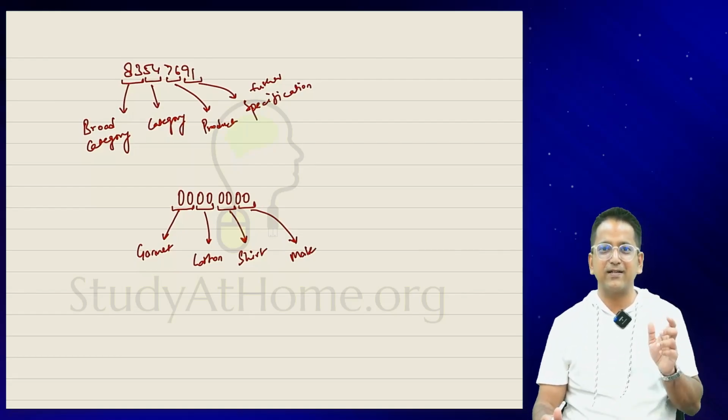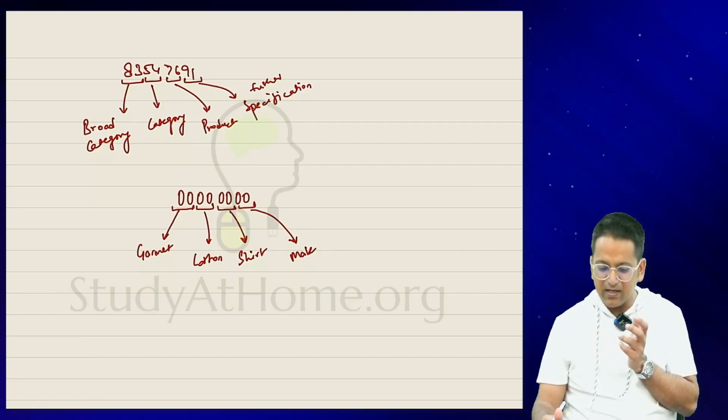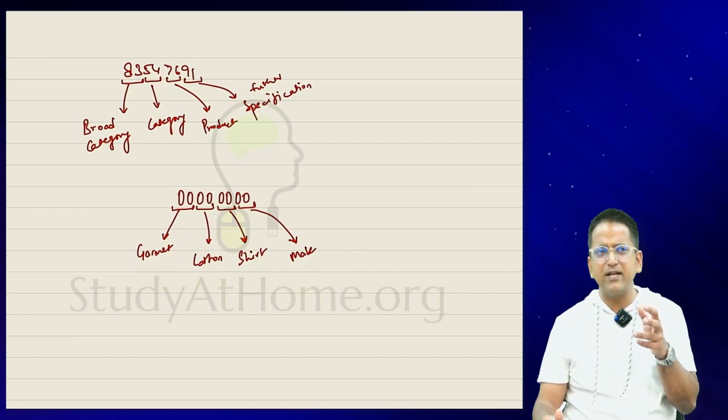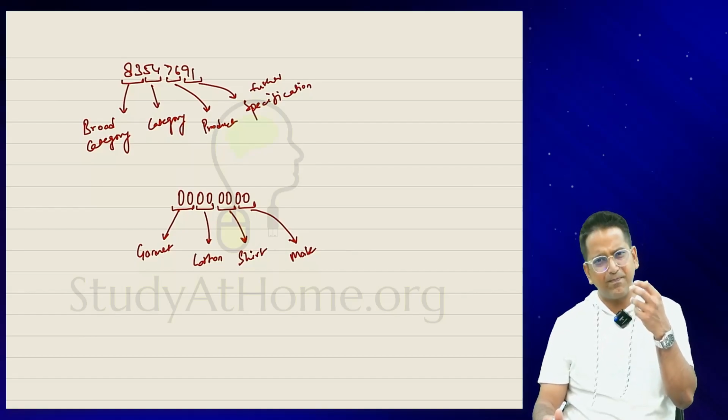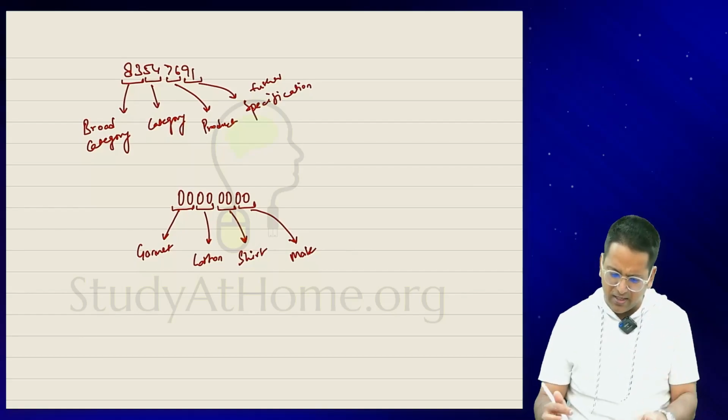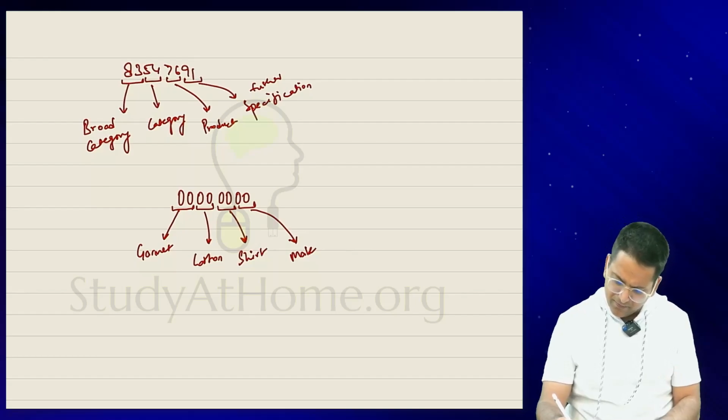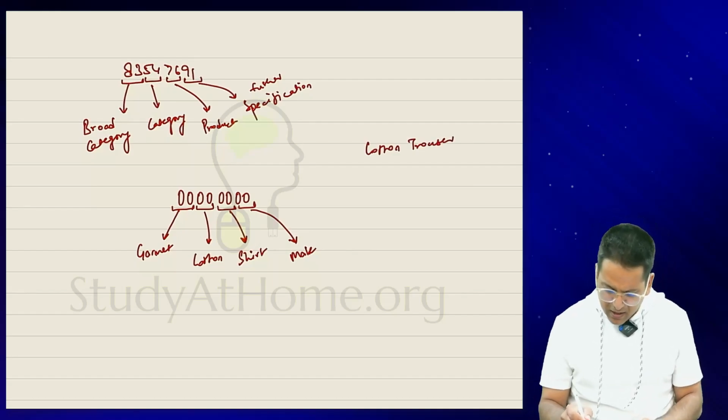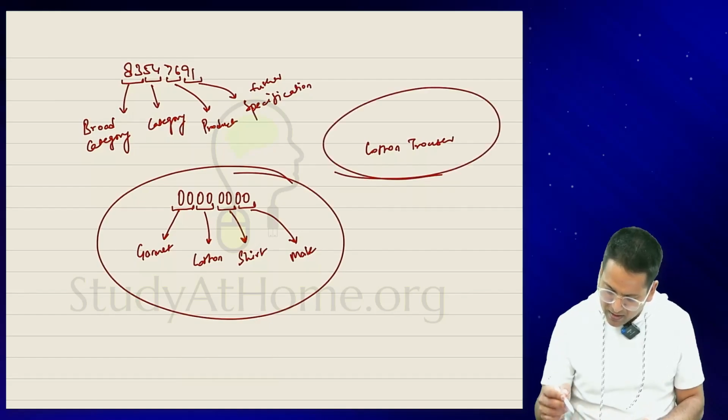Now you understand how this coding is done. Let's say it is a cotton garment, not a shirt but something else. In cotton garment, it's a pant, okay? It's a trouser. Cotton. So just tell me, between this code and this code, how many digits will be common?